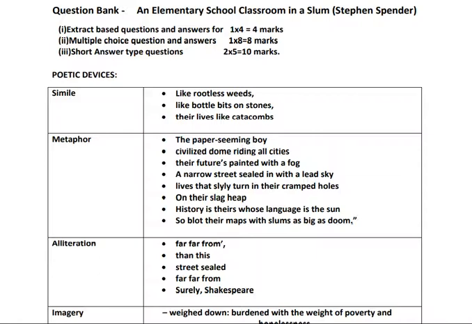The next example, like bottle bits on stones, spectacles of steel with mended glass. They have spectacles, but their glass is mended. And how do the glasses in those spectacles which the children are wearing appear?